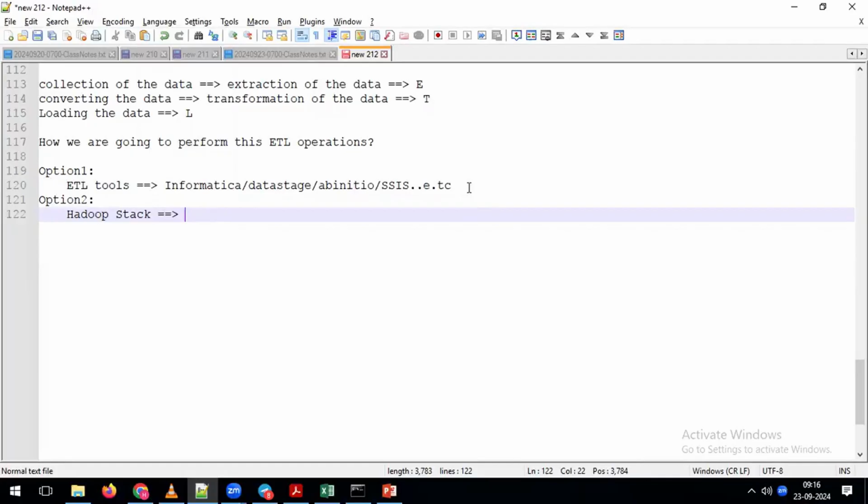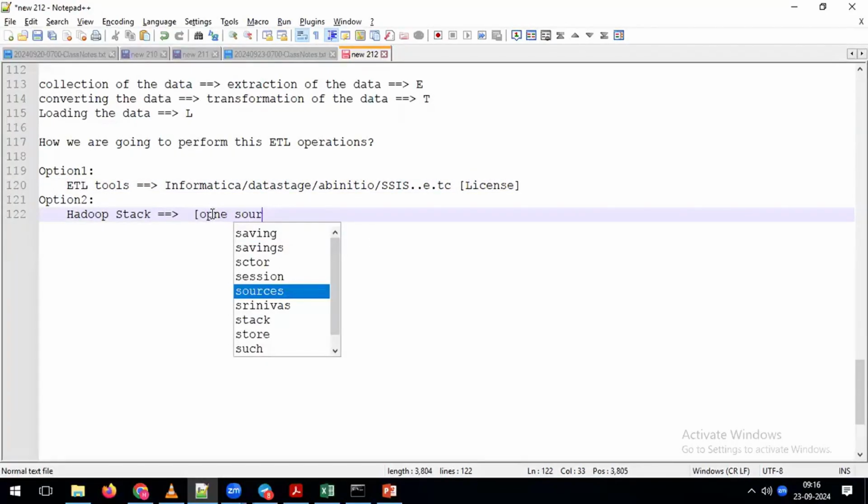But for these ETL tools, we need to take a license, whereas Hadoop stack is open source. We just have to download it and use Hadoop depending on our requirement. So using the Hadoop stack also, we can perform our ETL operations, otherwise with the help of ETL tools.